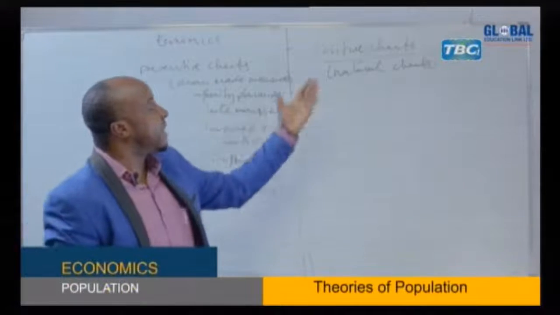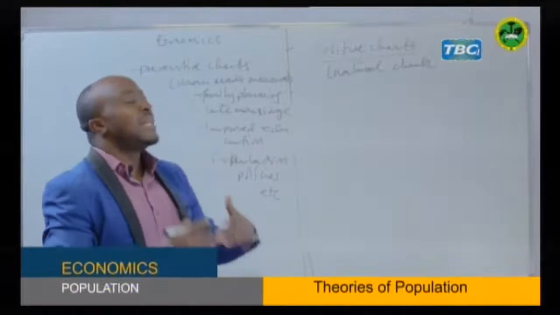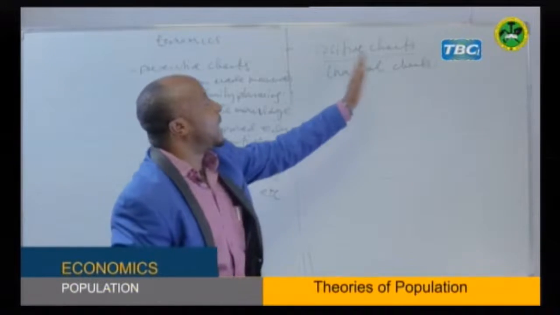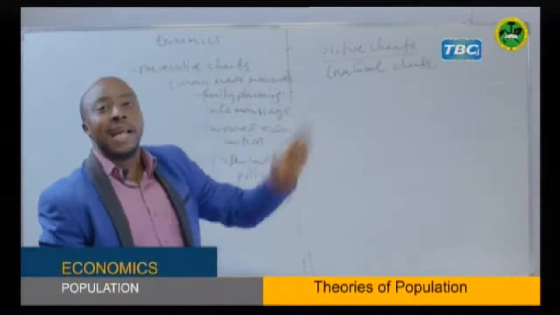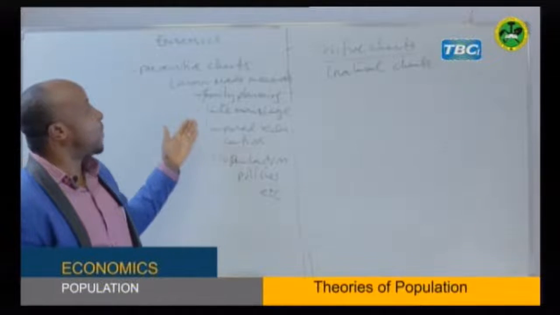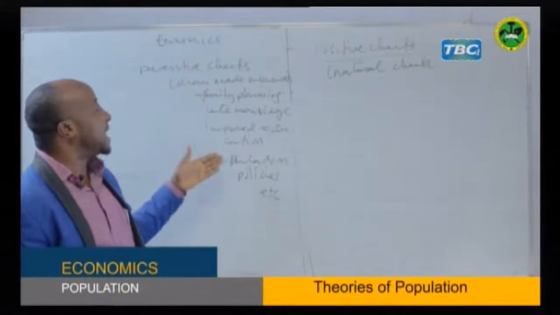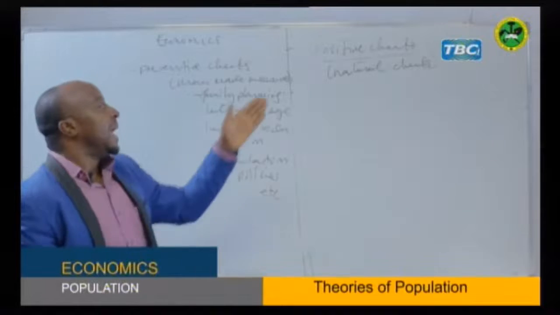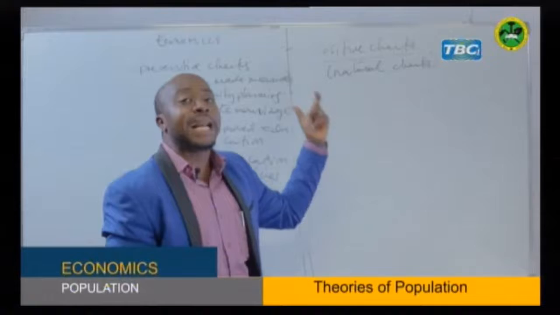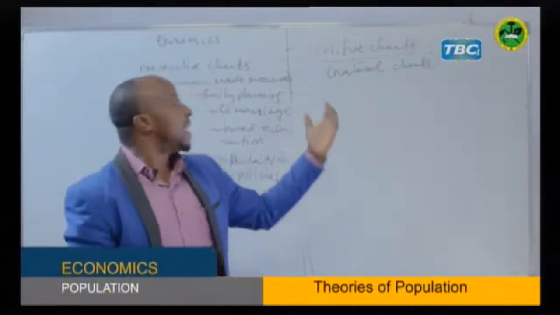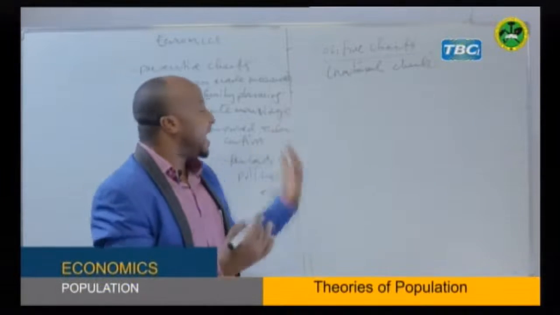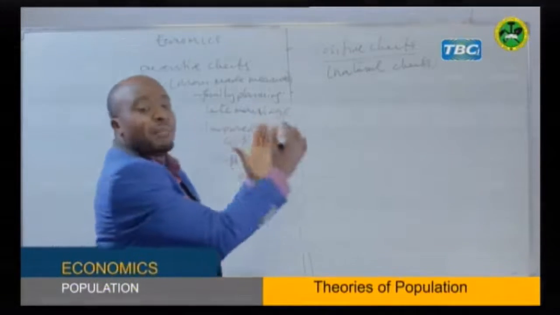That means you can find some natural events which occur and reduce population. Now in this case, these positive checks are aiming to control population but by increasing death. So see the difference here. I said preventive checks are measures to control population made by man, but they aim at reducing birth. Here, they are natural events that aim at controlling population by increasing death. They increase death. That means all events which you can see around the world are increasing death. They are naturally controlling population to bring back the balance of population.